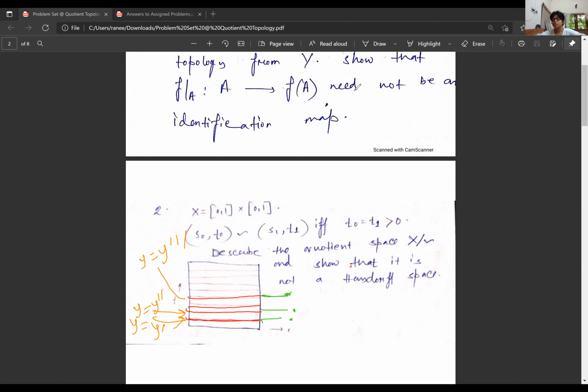because on the x-axis, the y coordinate is 0. So they will remain as they are. Then what will be my identified space? What will the map pi do? Let X mod the equivalence relation be my identified space. So what will this space X mod the equivalence relation look like? Any idea?